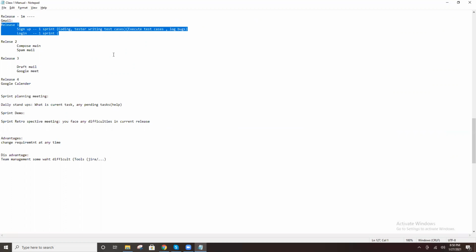And the testing also: the tester understands those requirements and creates test cases, right? Once the developer builds the code and deploys it, the tester writes the test cases quickly, then does test execution. Execute the test case. If you find any bug, log the bug, right? Everything is clear, then the next sprint starts.